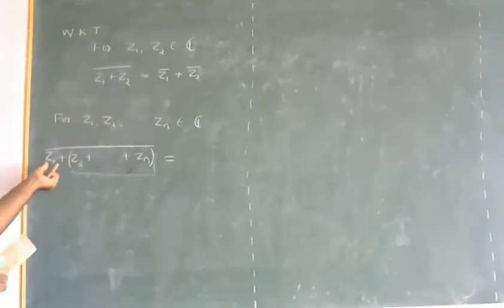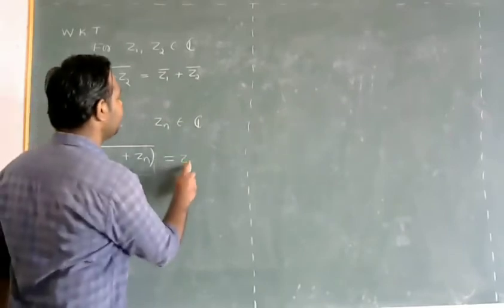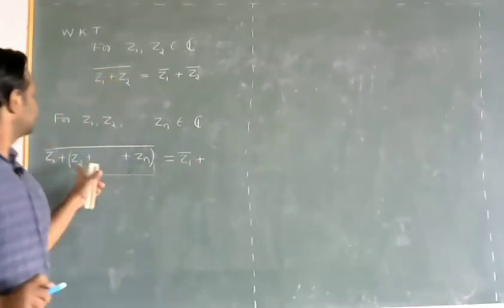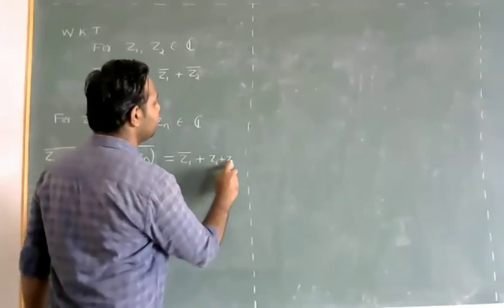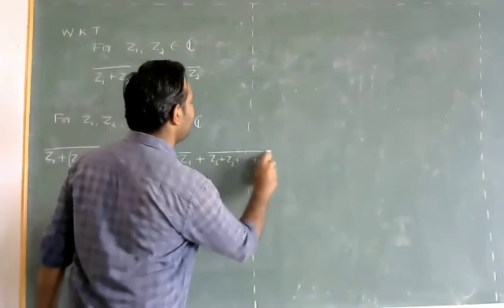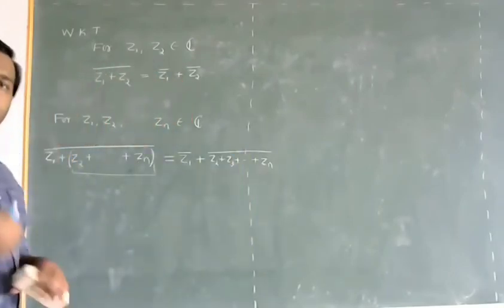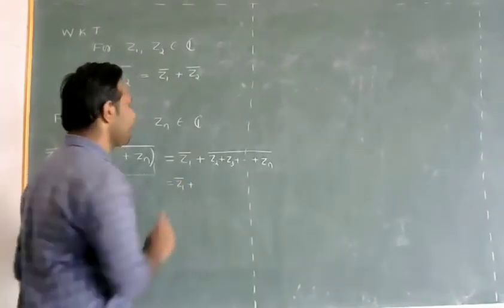Right, now we have the form Z1 plus Z2 whole bar. It will be Z1 bar plus this whole bar, that is Z2 plus Z3 plus so on Zn whole bar. Now repeat the same. Z1 bar as it is.